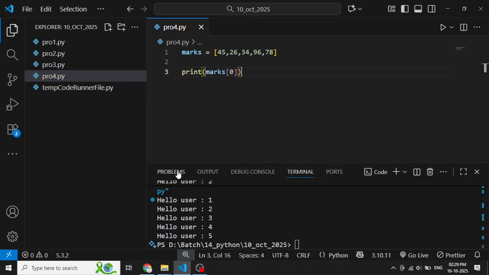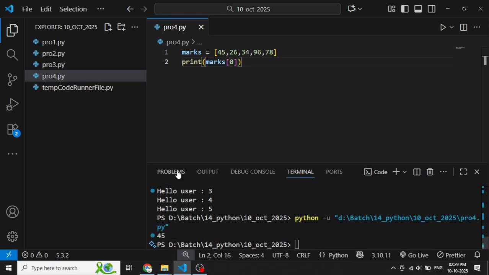What output will I get? We will get 45. Why? Because a list works like an array, and in a list indexing always starts from 0. That's why when we pass 0, we get the first value. Control S to save, go live. So we have 45 as the value.